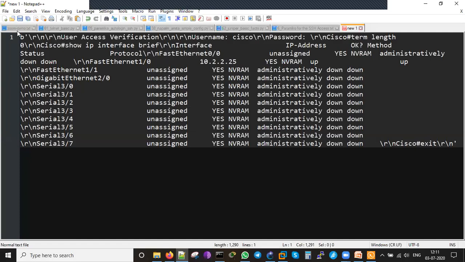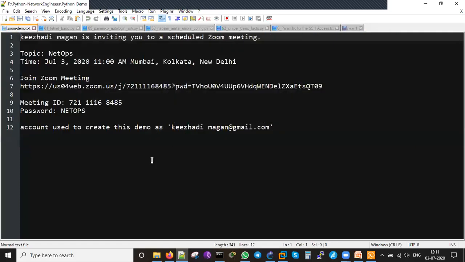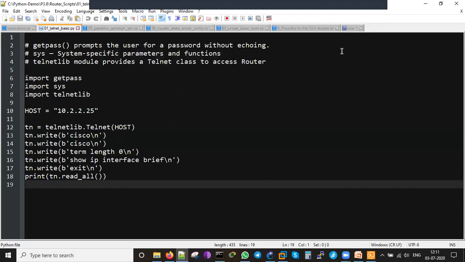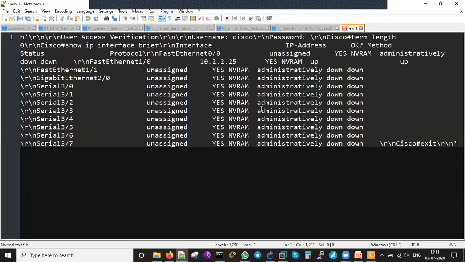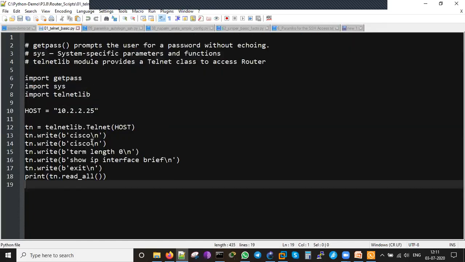So this is the other script which I ran. This is the script which has been run, and this is the output which I got. What was the script doing? It provides the username and password, Cisco and Cisco, logs into that device, and runs the command show IP interface.